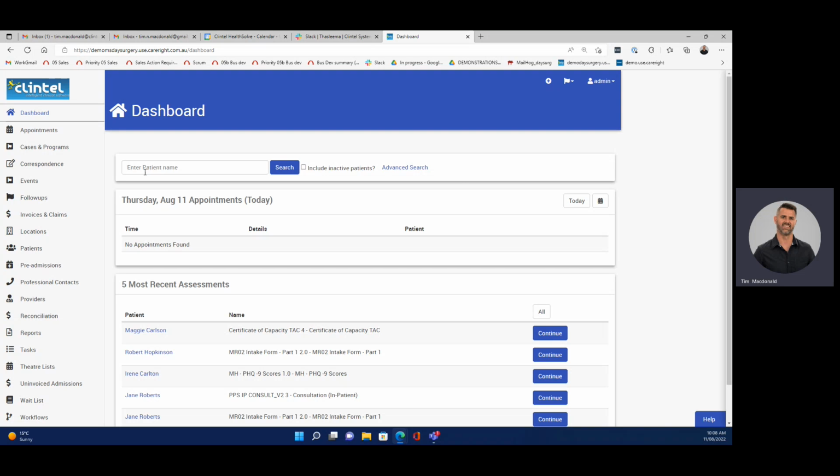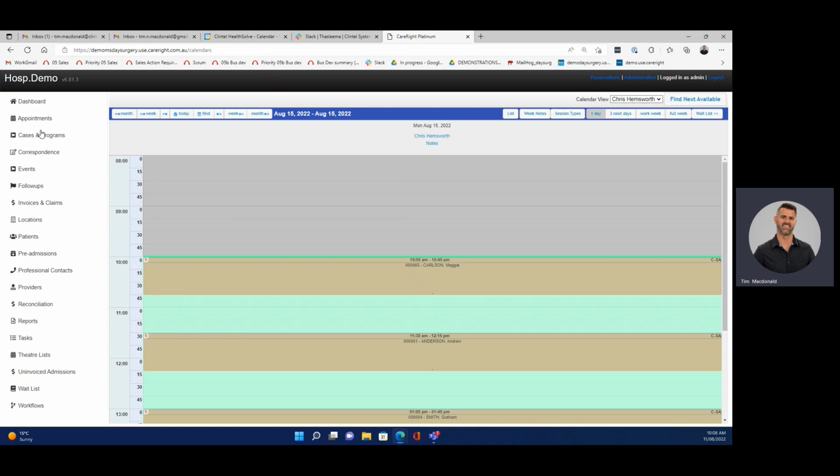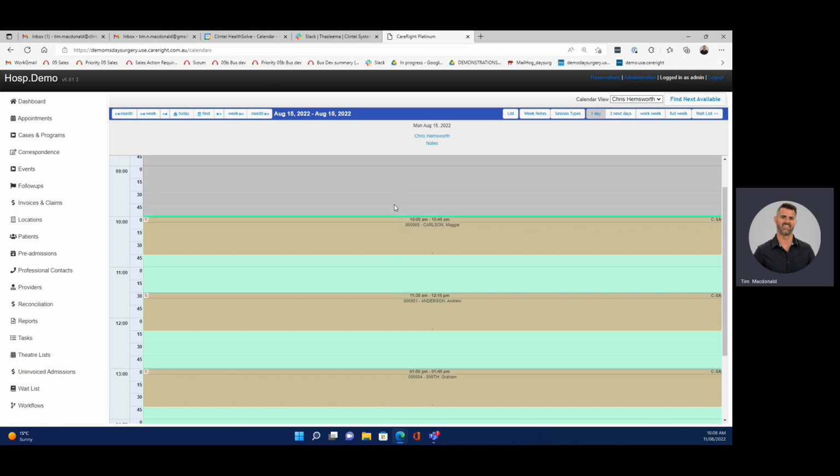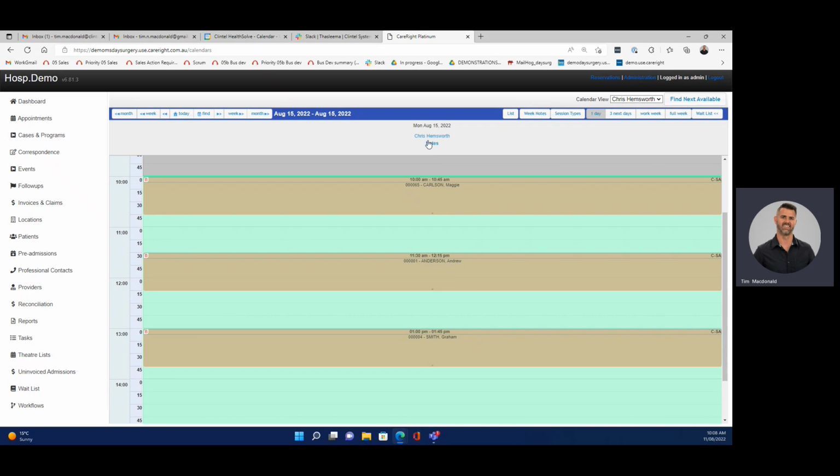Okay, so where we're going to start the consultation today is we're going to start at the medical specialist ready to undertake some consultations on some patients, to undertake those consultations through clinical assessment, which would feed directly billing item numbers into billing automation. So where I'm going to start, I'm just going to go to appointments, and I'm just going to populate my day for Dr. Chris Hemsworth on the 15th of August.